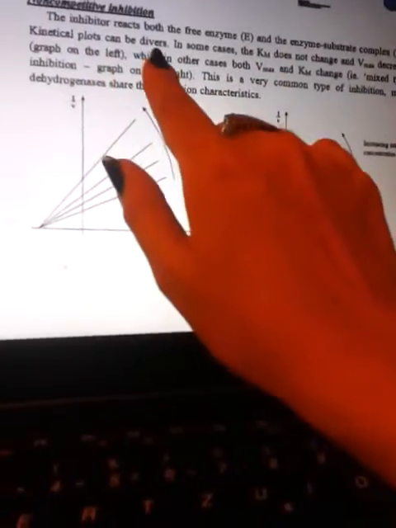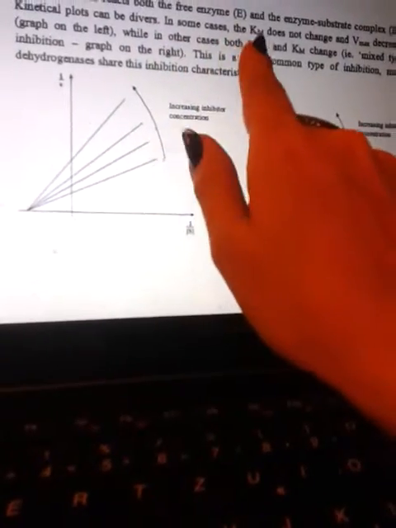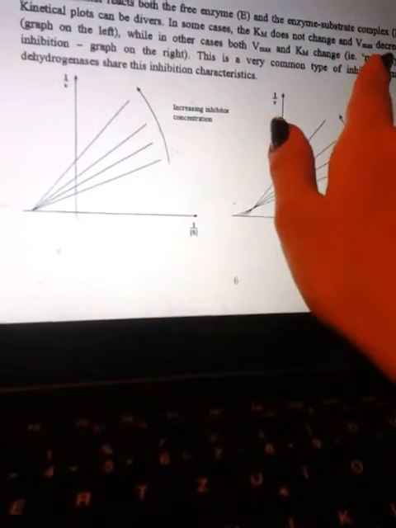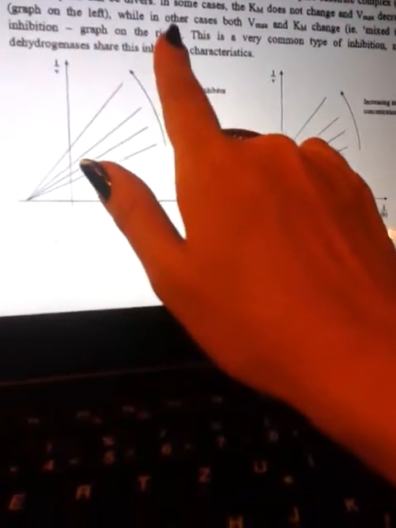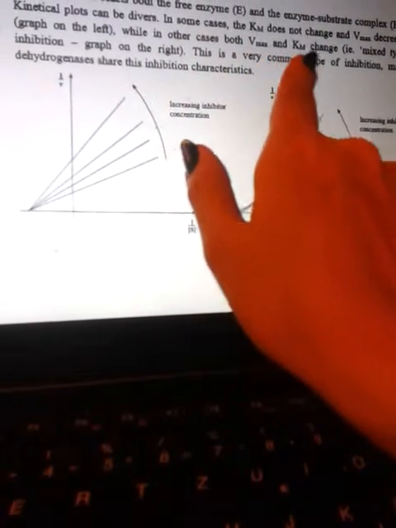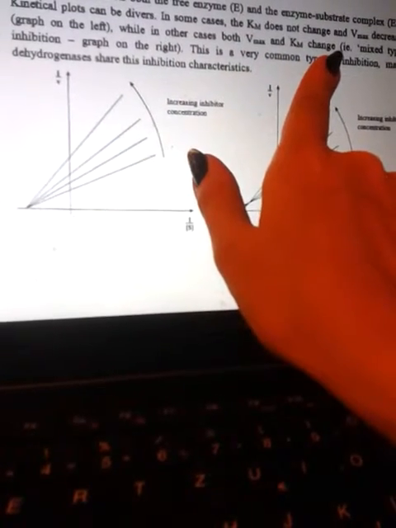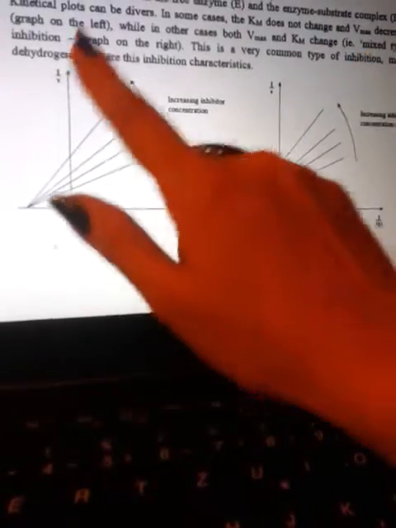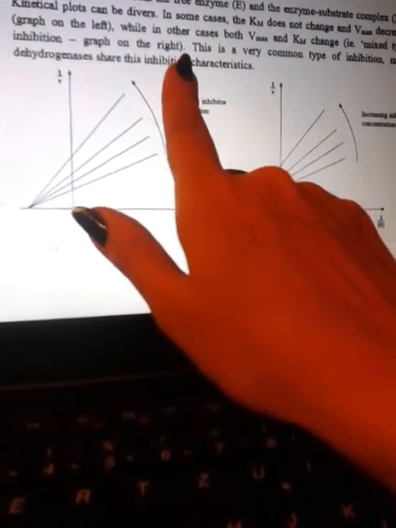For example, acetaldehyde acts by uncompetitive inhibition on pyruvate dehydrogenase complex. In non-competitive inhibition, the inhibitor reacts with both the free enzyme E and the enzyme substrate complex ES. Kinetic plots can be diverse. In some cases, the Km doesn't change and Vmax decreases, graph on the left, while in other cases, both Vmax and Km change. It means mixed type inhibition, graph on the right.